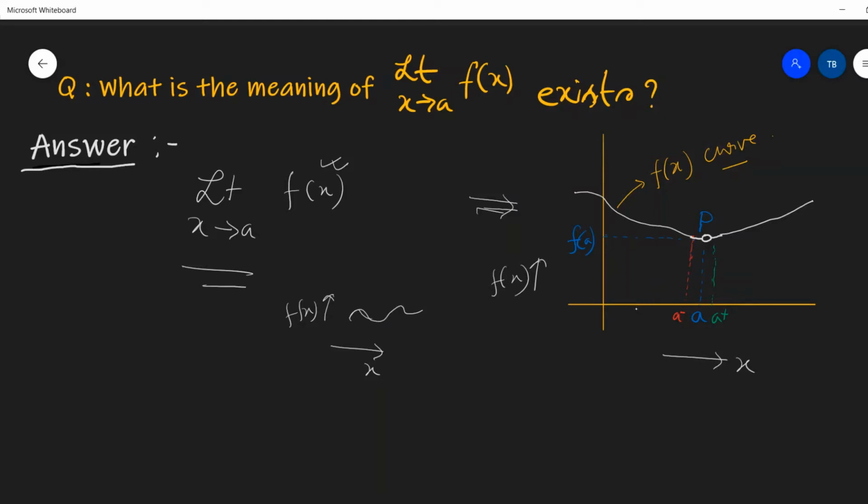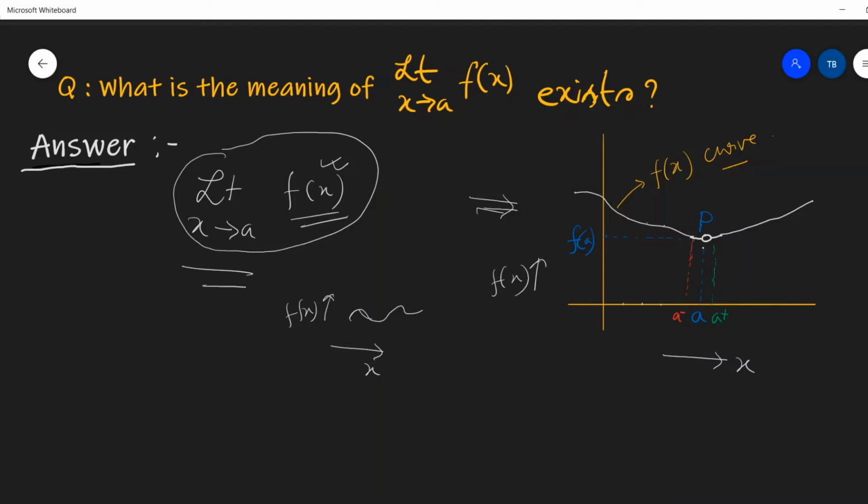For each point on x, there is a point of f(x), and this is the graph f(x). Now we were trying to understand what is the meaning of this expression. f(x) is a graph corresponding to values of x. There are certain points on the y-axis, they are called f(x), and accordingly the graph is being drawn.